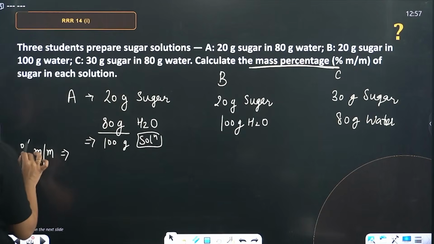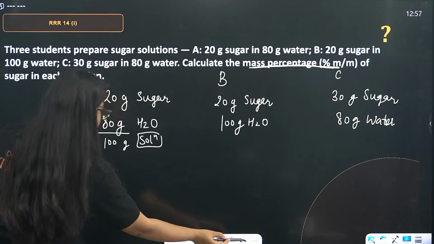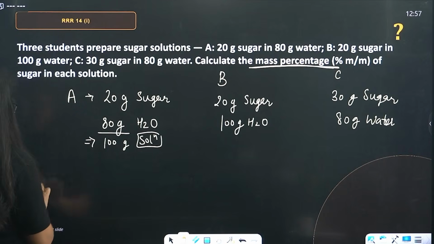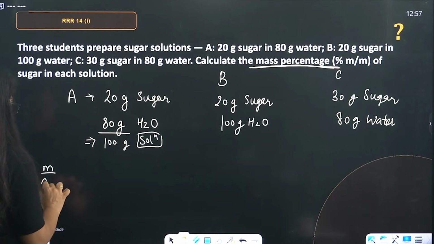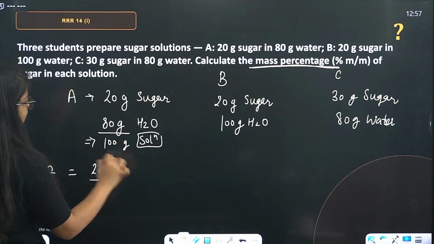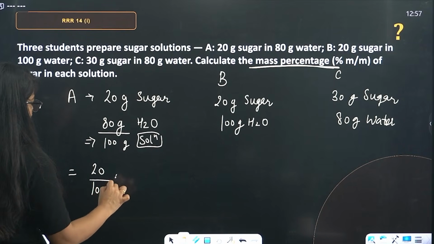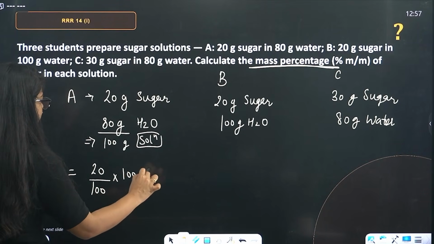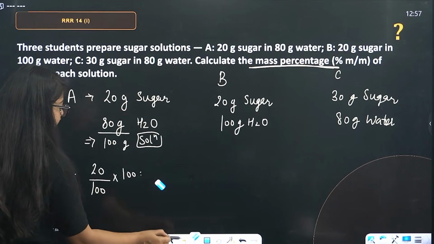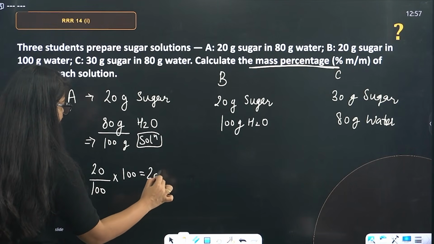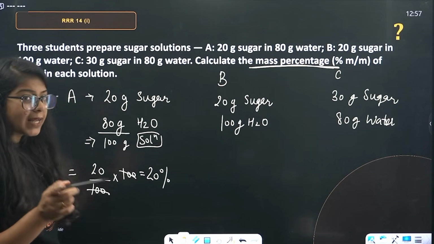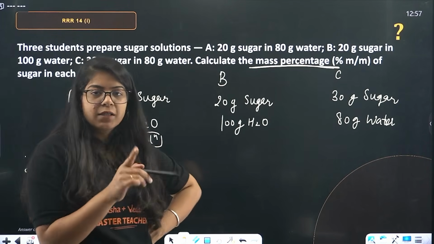So, percentage M by M. Can I do this? No, I can't. I have to write it down again. Percentage M by M will be mass of solute, 20 gram of sugar, over mass of solution, 100 gram of solution, into 100. So, this gives us 20%, right? 20% M by M. That is 20 gram of sugar in 80 gram of water.